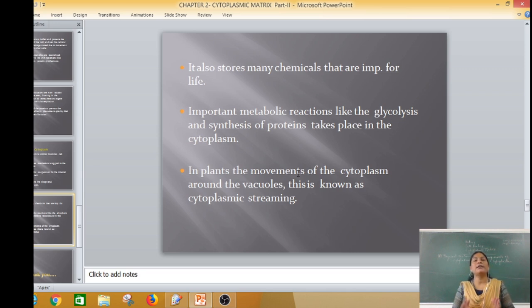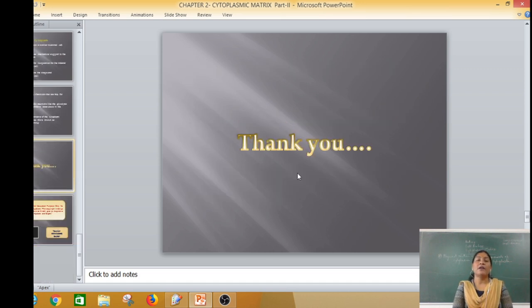In plants, the movement of the cytoplasm around the vacuoles is known as cytoplasmic streaming. All these are the different functions which the cytoplasm performs in the cell.